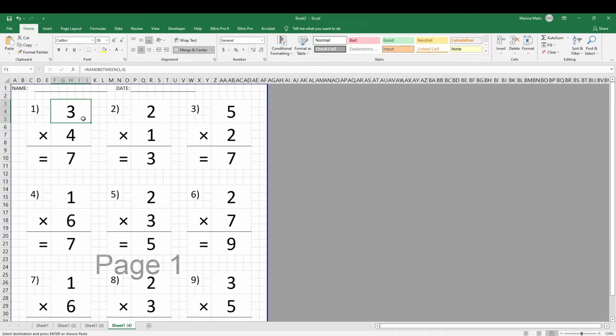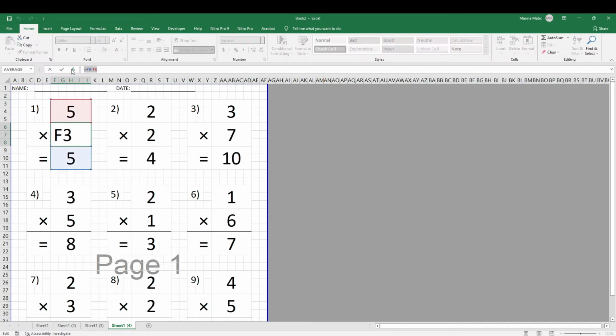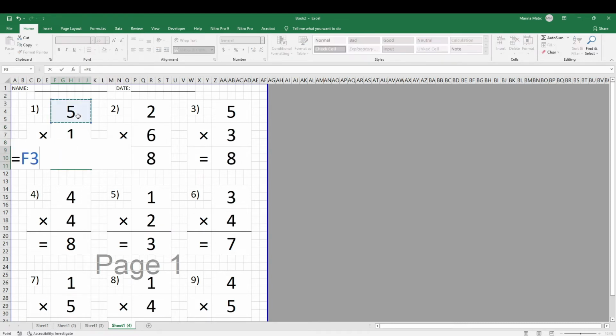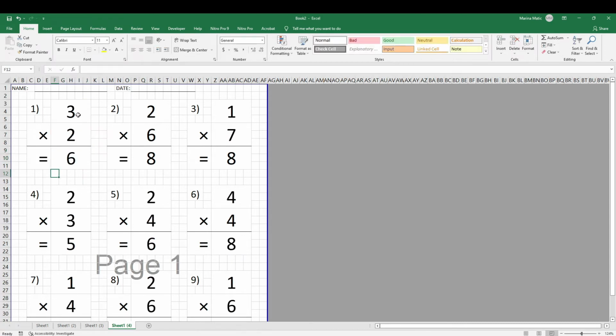So let's go back here. This number is going to be random between 1 to 5, and this number is now going to be random between 1 and 2. And this is going to be this one times this one. So that is the only way we can get this number to stay under 10. The maximum number is 5 in one cell, and another number is maximum 2.